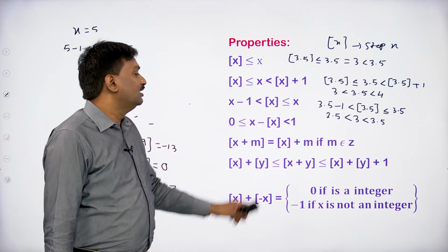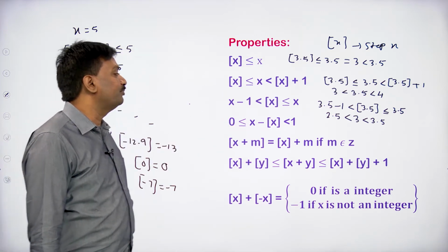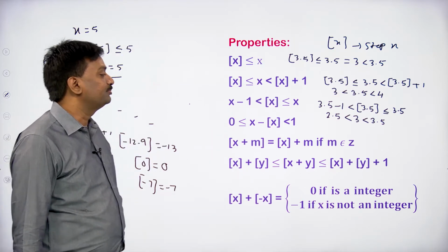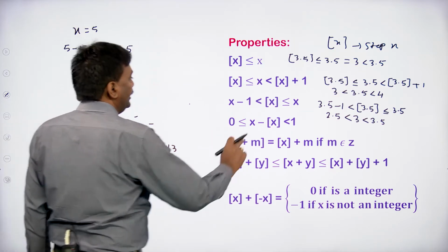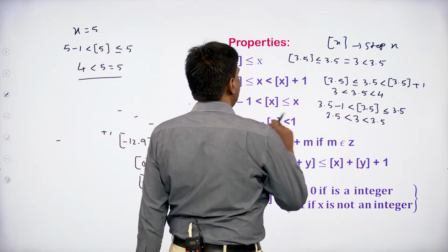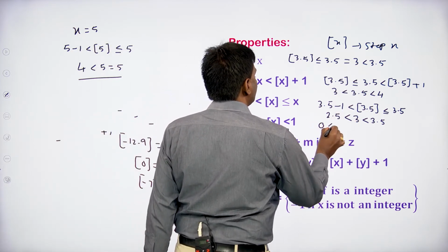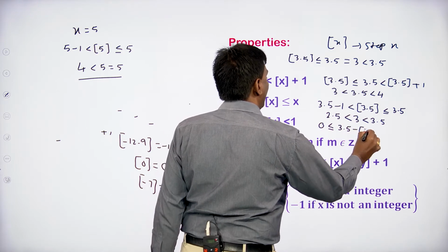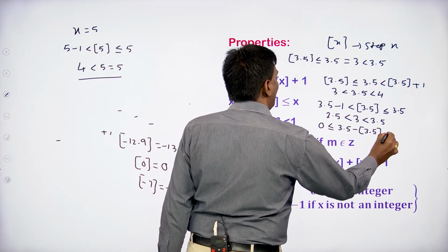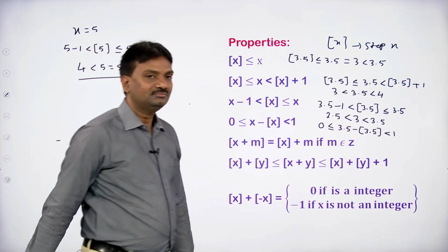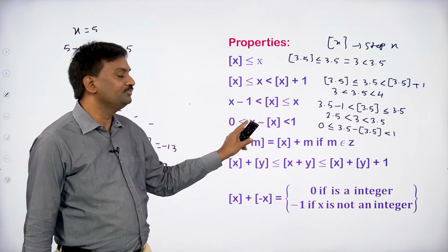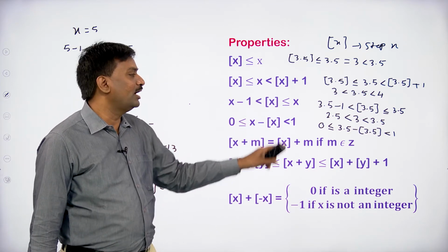Next property, 0 is less than or equal to x minus floor of x, which is less than 1. Here also, suppose that x equals 3.5. Let us take 0 less than or equal to 3.5 minus floor of 3.5, which is less than 1.